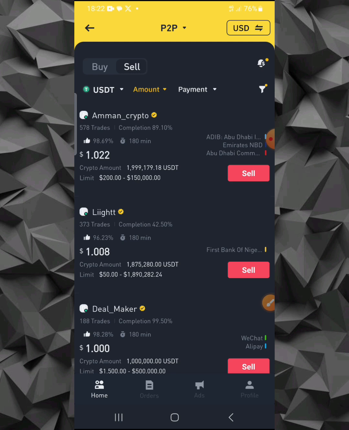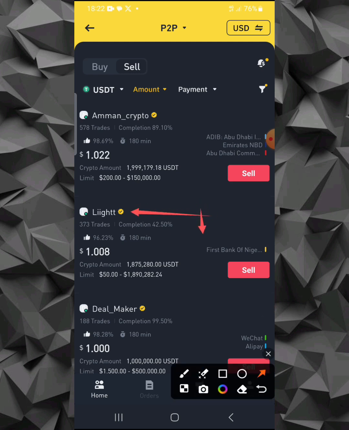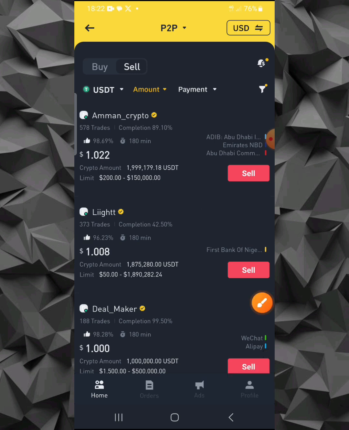And especially if they are Nigerians, you can see this particular merchant right here. I think he's a Nigerian because he has First Bank of Nigeria. You can see this guy is using First Bank of Nigeria as payment method. So if you can talk to this guy, you can make profit from him.